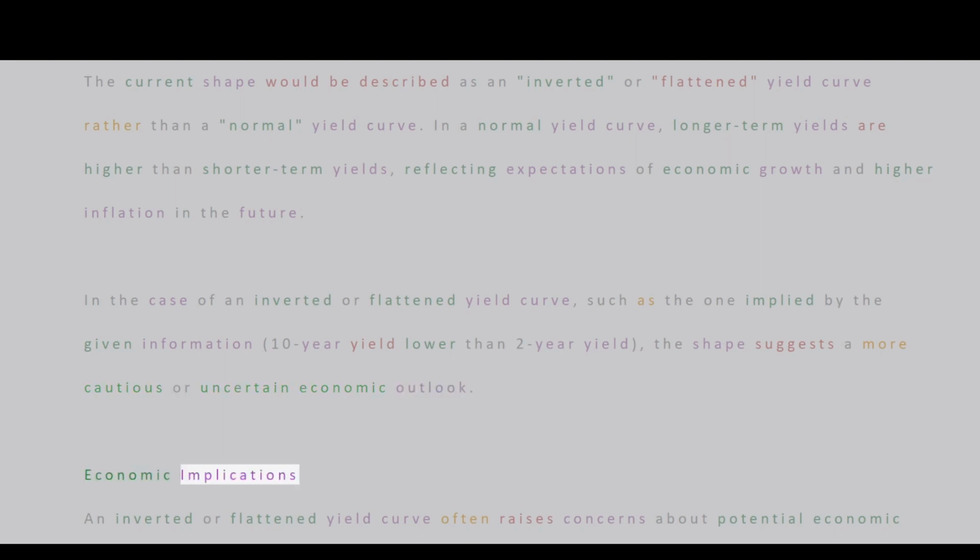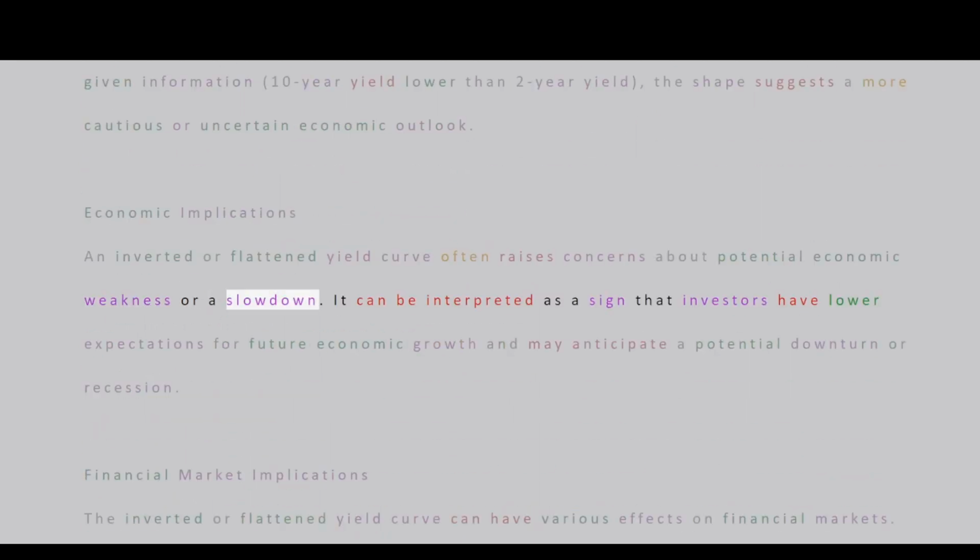Economic implications. An inverted or flattened yield curve often raises concerns about potential economic weakness or a slowdown. It can be interpreted as a sign that investors have lower expectations for future economic growth and may anticipate a potential downturn or recession. Financial market implications. The inverted or flattened yield curve can have various effects on financial markets.